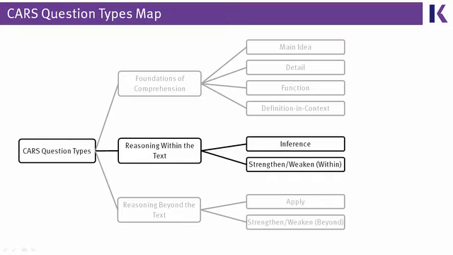To brief ourselves with the context of where this skill fits into things, remember that there are 3 main skills the MCAT outlines as things you need to perform on the CARS section to succeed. The first is Foundations of Comprehension, the second is Reasoning Within the Text, and the third is Reasoning Beyond the Text. And the one that's highlighted in this diagram is the one in the middle, Reasoning Within the Text, that has the 2 question types that we just mentioned when we saw those learning goals.